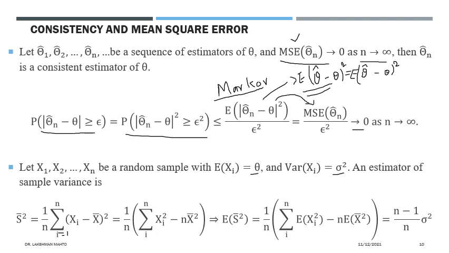If you simplify, it takes this form, and if you find the expectation of it, the expectation of s square is equal to (n minus 1) divided by n times sigma square. Clearly it is not equal to sigma square.